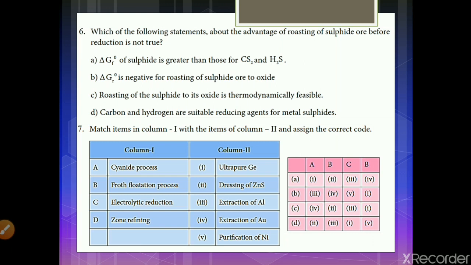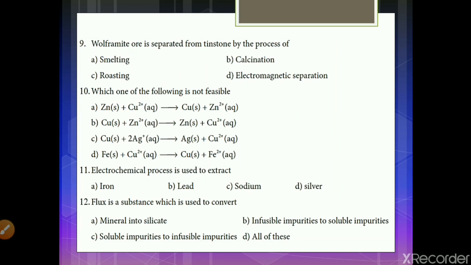And the eighth one, wolframite ore is separated from tinstone by the process of... When I taught you about electromagnetic separation, the example I cited was that tinstone can be separated from the wolframite ore. Therefore, the answer will be electromagnetic separation. Not smelting, not calcination, not roasting, but the answer is D, electromagnetic separation.